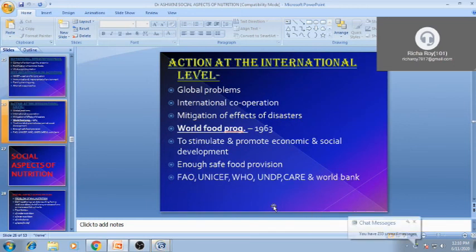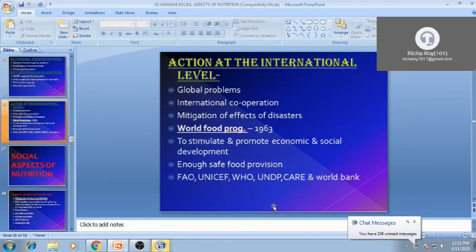Then action at the international level: global malnutrition is a global problem, so international cooperation should be there. Mitigation of the effects of disaster is also one of the factors. Disaster management should be proper at the international level, and FAO, UNICEF, WHO, UNDP, CARE and the World Bank, everyone is working on different sets for the nutritional benefit of the community at the national or international level.